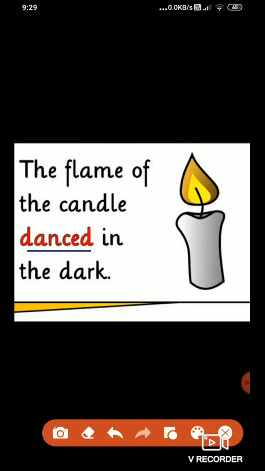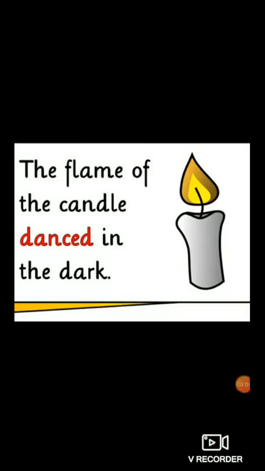And what is the non-living object here? Candle. Here the non-living object candle is given the human quality of dance. Does the flame of the candle dance in the dark? No. But it is personified. Just the human quality is given.